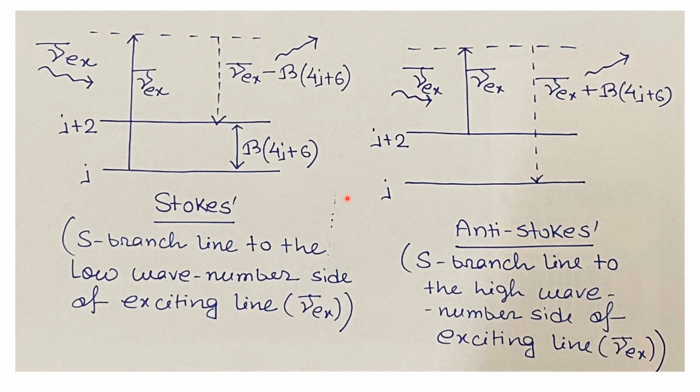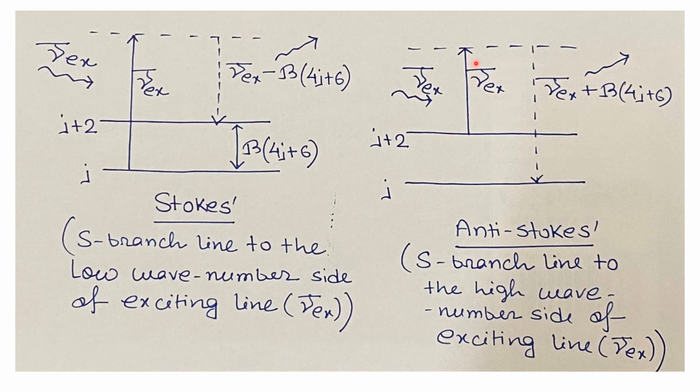Similarly, for the case of the anti-Stokes line, we consider the molecules getting excited by absorbing the incident photon from the higher energy level, that is the energy level having rotational quantum number J plus 2. So the molecules will be excited from this J plus 2 energy level to a virtual level.